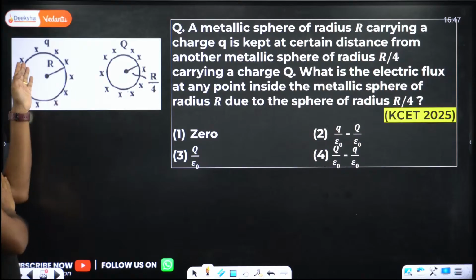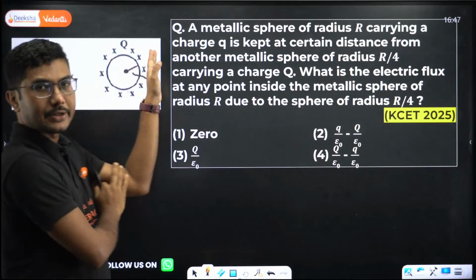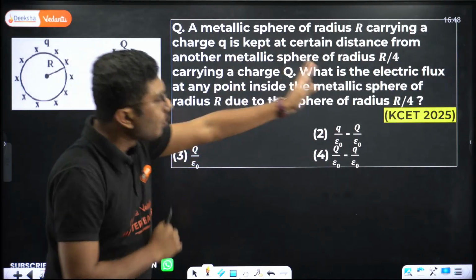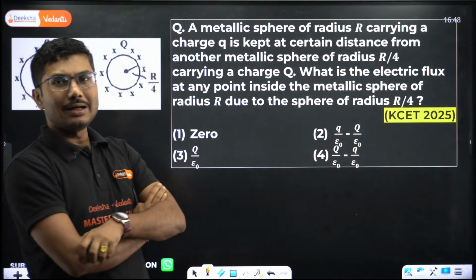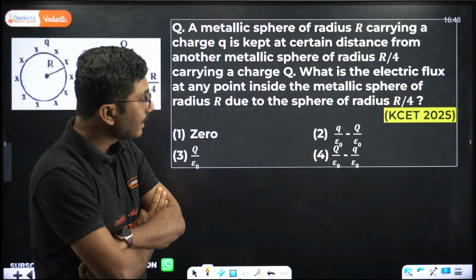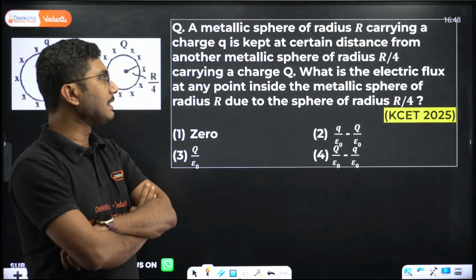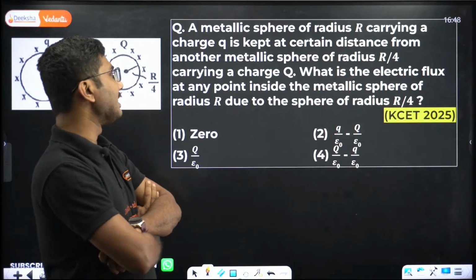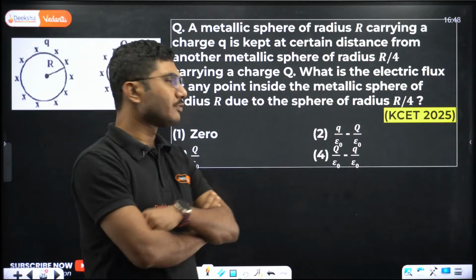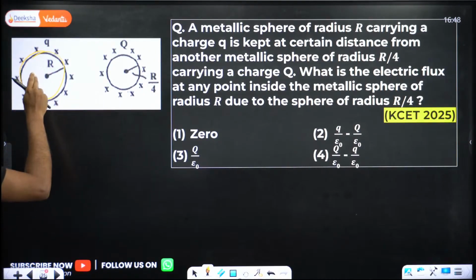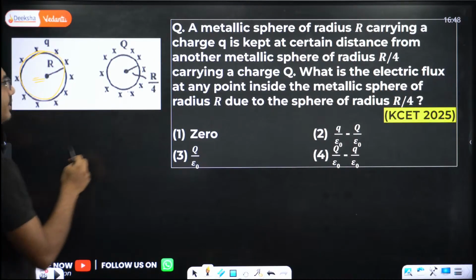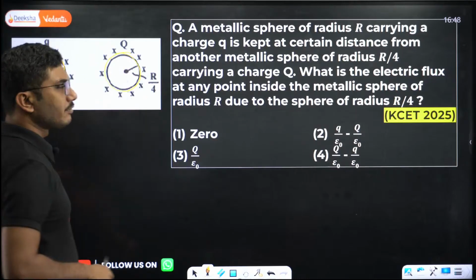So this one has small q charge, this one has capital Q charge. What is the electric flux at any point inside the metallic sphere of radius capital R due to the sphere of radius R by 4? So what is the flux inside this sphere due to this smaller sphere?